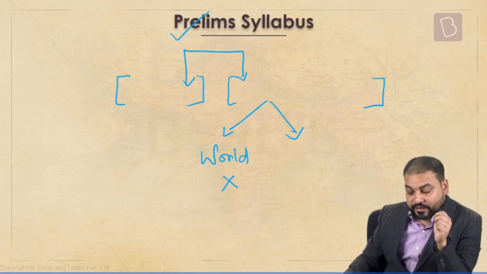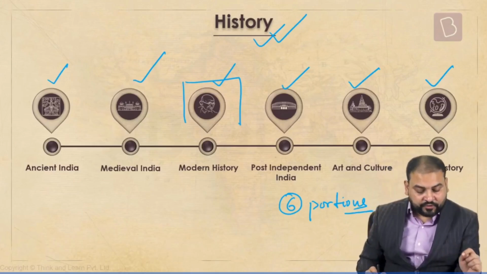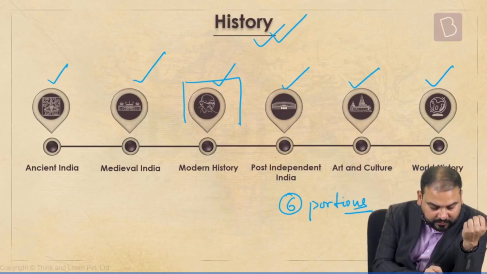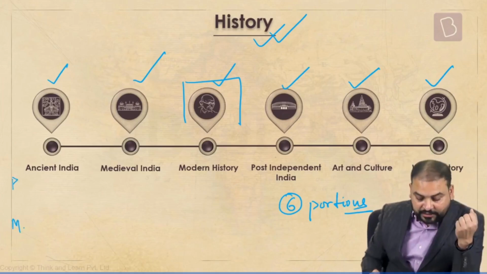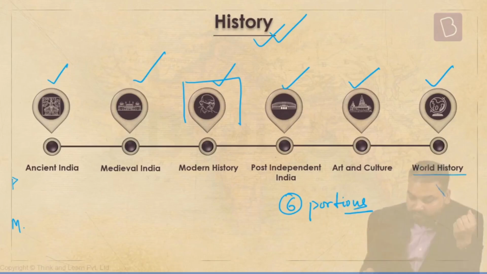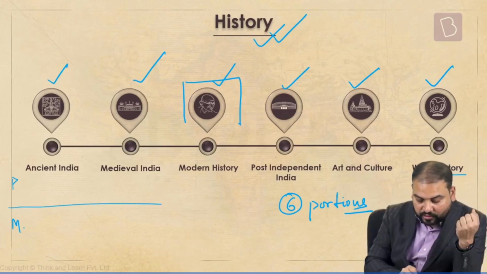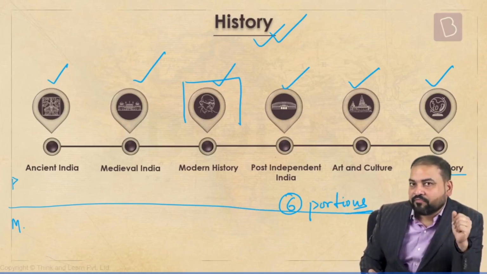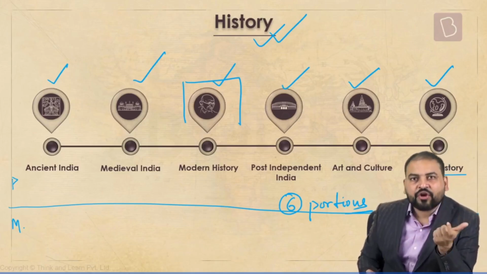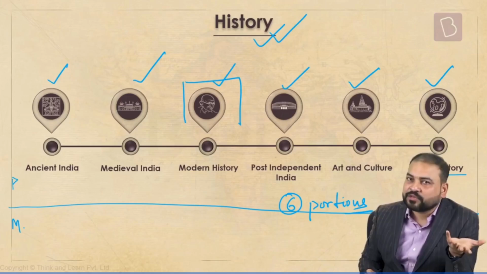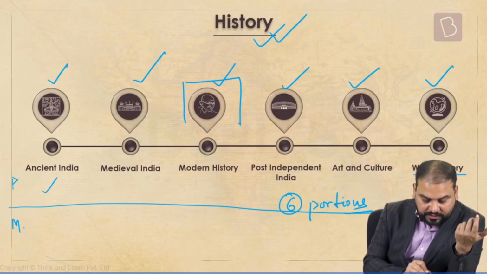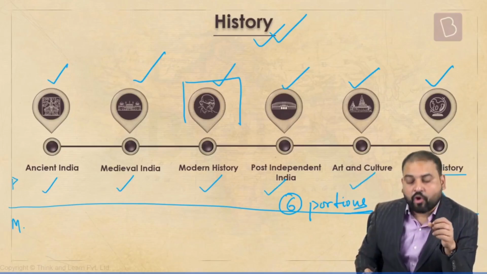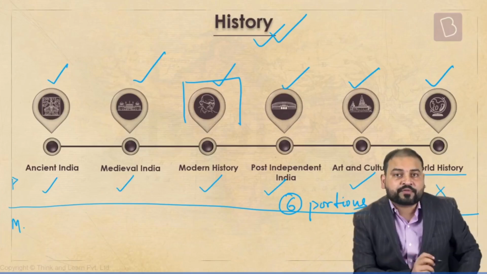So, if I go back one slide again, and if I draw a very simple table here, and I'm writing prelims, mains, clearly world history will not come in prelims. Let me draw a line here. World history is not going to come in prelims. That is very, very clear. And the next line was history of India and Indian national movement. So now, definitely ancient, medieval, modern, post-independent, art and culture, they all can come in your prelims.